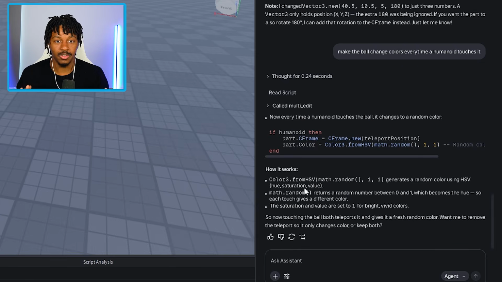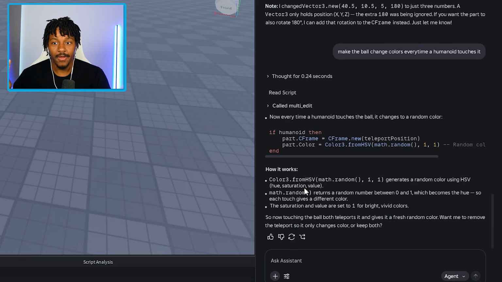All right, so next thing that I'm going to do. My goal is to make this ball teleport continuously, and I also want it to continuously change colors. But then what I also want to do is make it a kill brick. So if you touch it, you die.